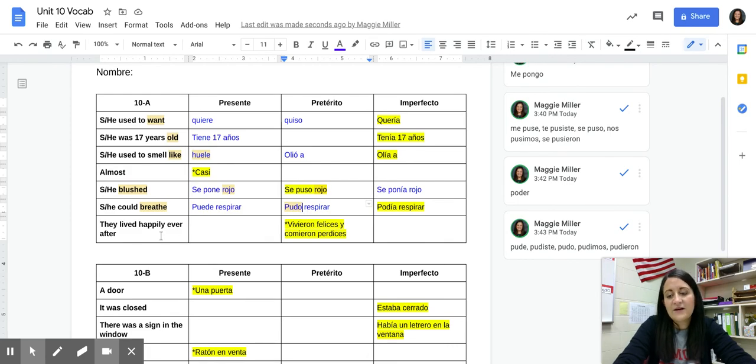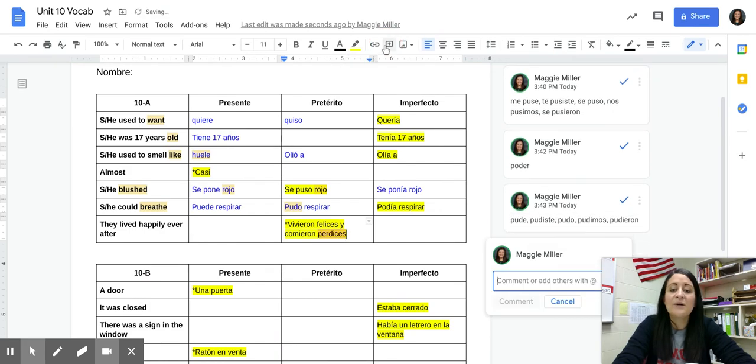And then the final phrase here is they lived happily ever after. We're not going to conjugate it, anything like that, because it's just what the phrase means. And they lived happily ever after is vivieron felices y comieron perdices. We will translate it as they lived happily ever after. If we were going to literally translate it, it does say they lived happily and ate partridges.